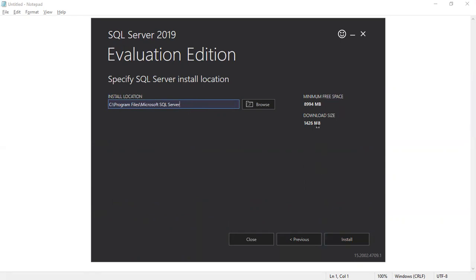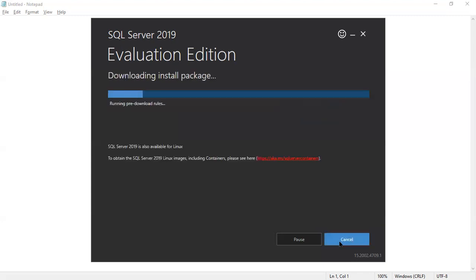First it is downloading, 1426 MB. Then it starts installation. Right, so we can go with the default path. Later we'll see in real time how we do installation. Just click on the install button. It started downloading. Once it is downloaded successfully, then it starts the installation process.